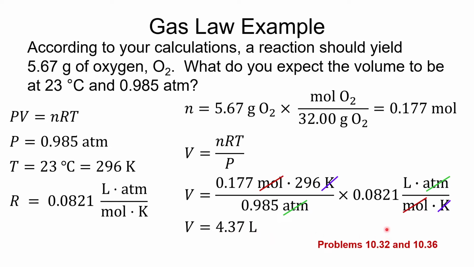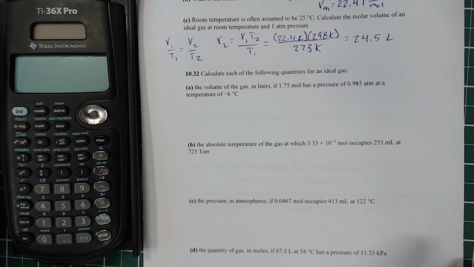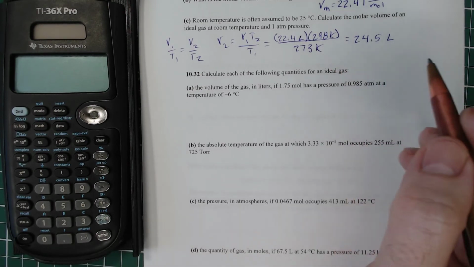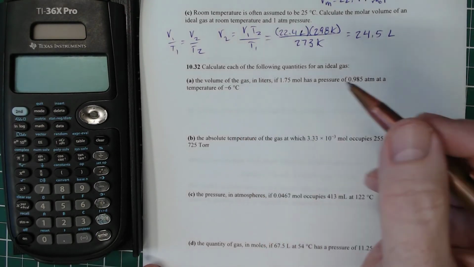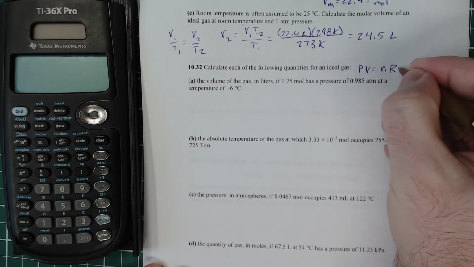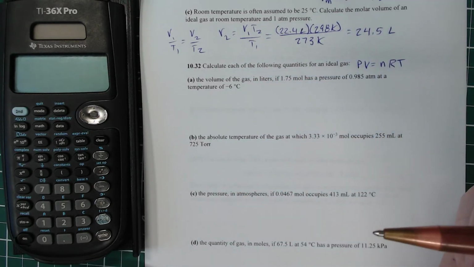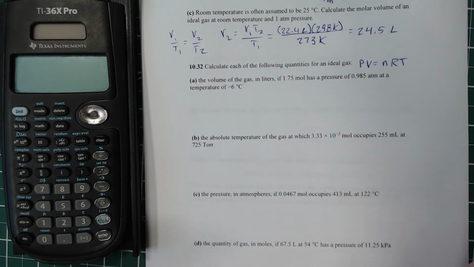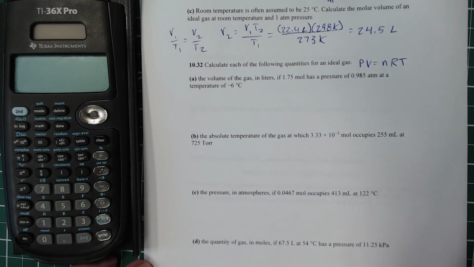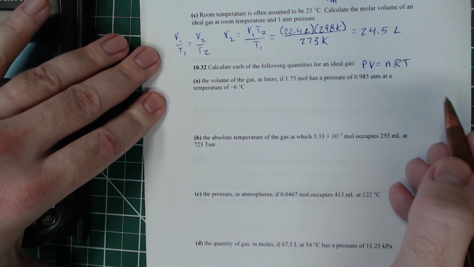All right, so we want to look at numbers 32 and 36. Okay, so here is 32. So 32, we've got 4 problems. They're all going to use our ideal gas law, PV equals nRT. And you'll see what makes A, B, C, and D different is what unit is being asked for. So the first one that's being asked for is the volume. So let's go ahead and do that one.